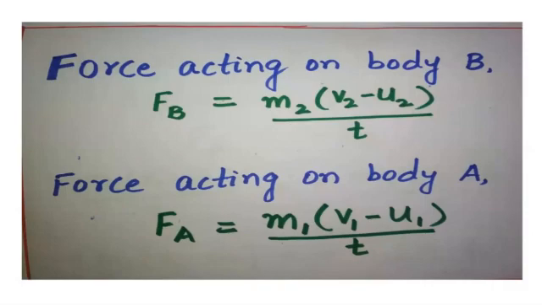So according to Newton's law, what happens? When a force is applied on B, B also exerts a force on A. So what is that force? Fa is equal to M1 (V1 minus U1) divided by T.